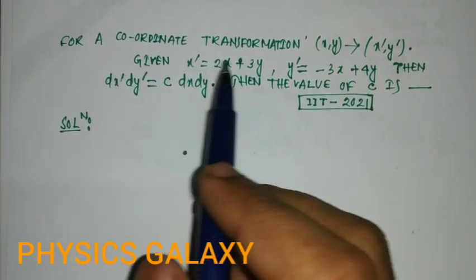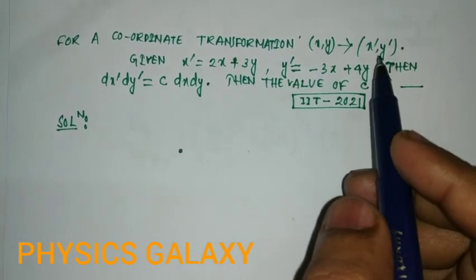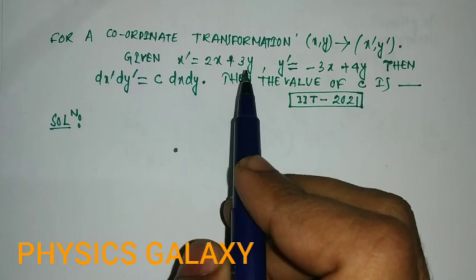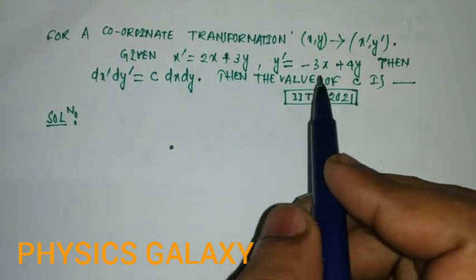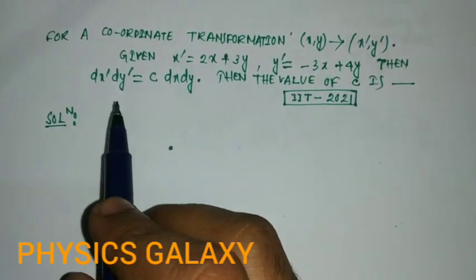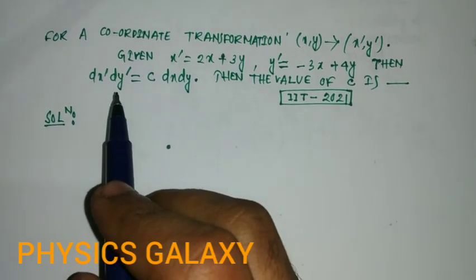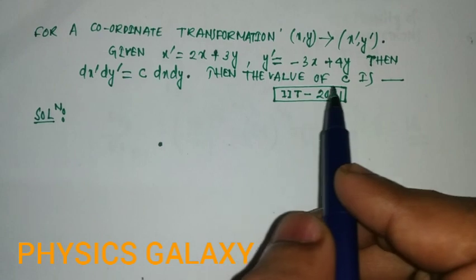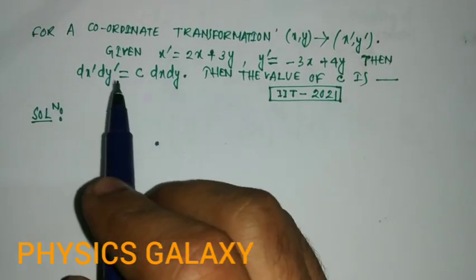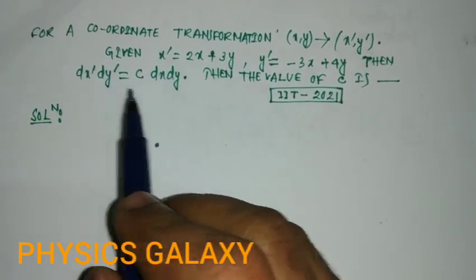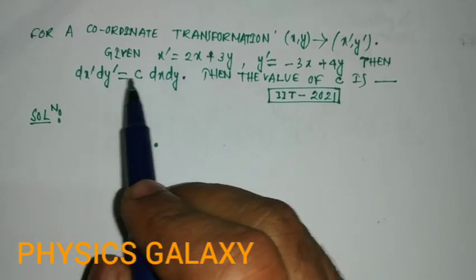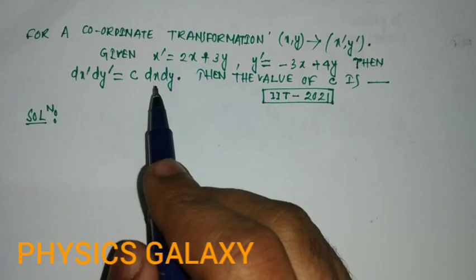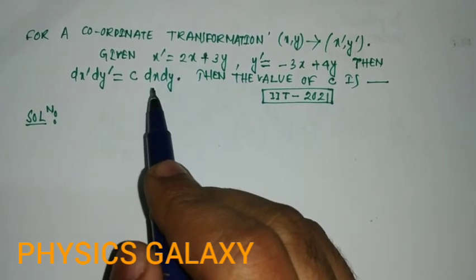For a coordinate transformation from xy to x prime y prime, given that x prime is equal to x plus 3y and y prime is equal to minus 3x plus 4y, and dx prime dy prime is equal to c times dx dy, what is the value of c? That is the area element.